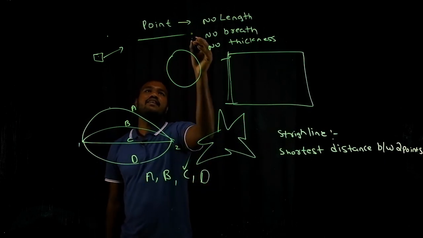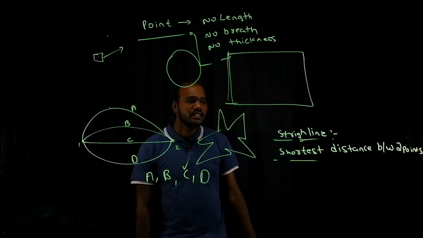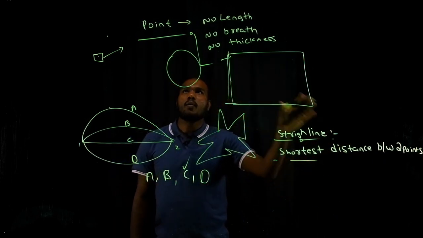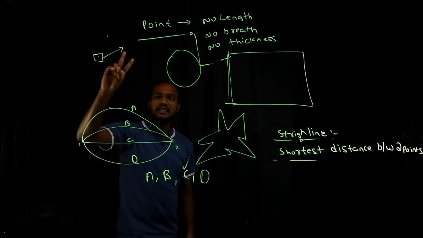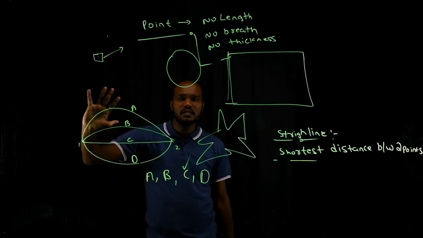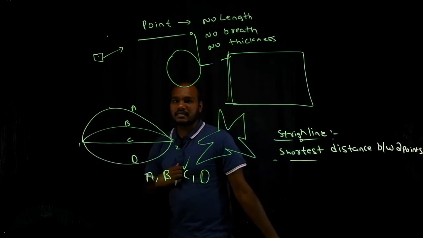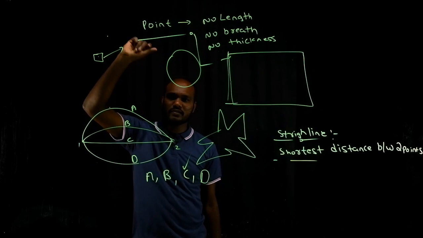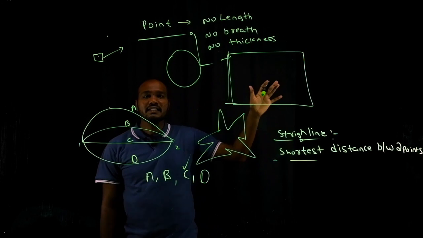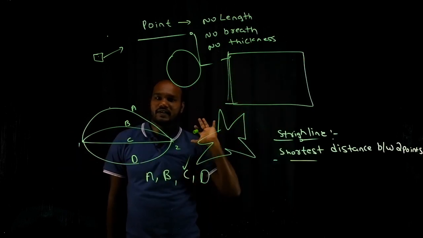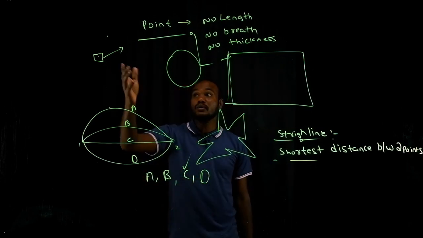One thing we have defined, that is a point. Another thing we have defined, the straight line. What is a straight line? The shortest distance between 2 points. What is a point? It's a geometrical figure which doesn't have a length, breadth or thickness. These two definitions you should be very much comfortable with. Do you understand? So we know what a point is. Next, do you know what a straight line is? Straight line is the shortest distance between 2 points. Is that good? Yes. Let's move to the next topic about using these points.